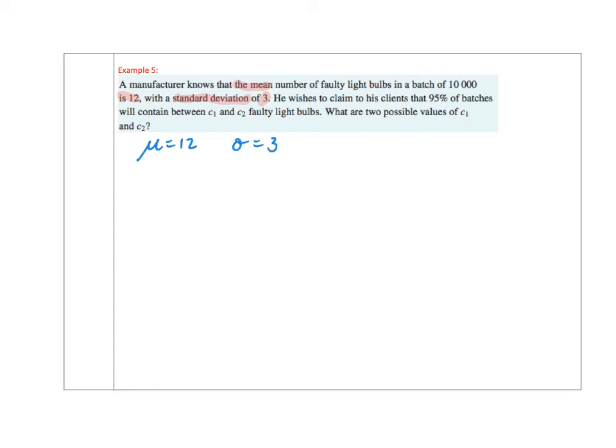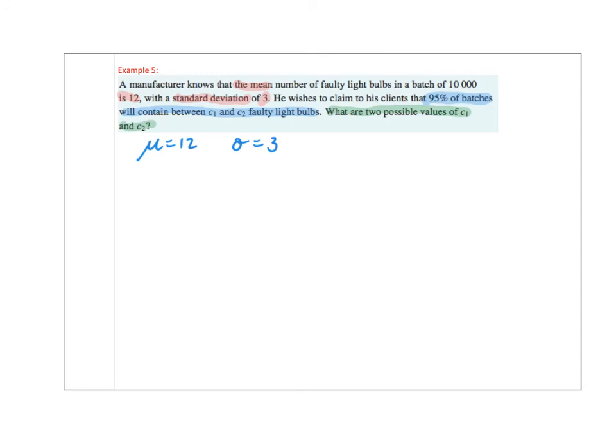Now the manufacturer wishes to claim to his clients that 95% of batches, so he's looking for a 95% confidence interval, will contain between C1 and C2 faulty light bulbs. What are the two possible values of C1 and C2?